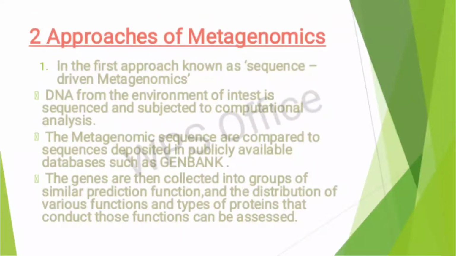There are two approaches of metagenomics. In the first approach, known as sequence driven metagenomics, DNA from the environment of interest is sequenced and subjected to computational analysis. The metagenomic sequences are compared to sequences deposited in publicly available databases such as GenBank. The genes are then collected into groups of similar predicted function, and the distribution of various functions and types of proteins that conduct those functions can be assessed.